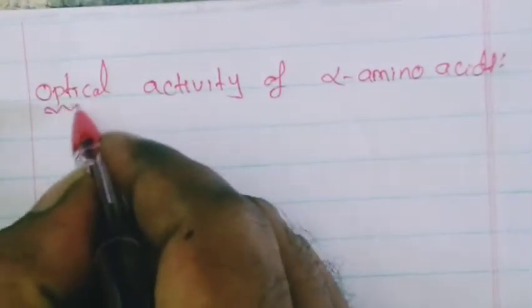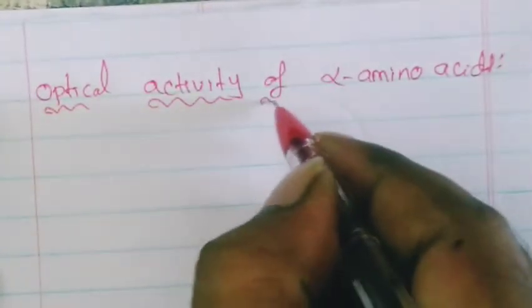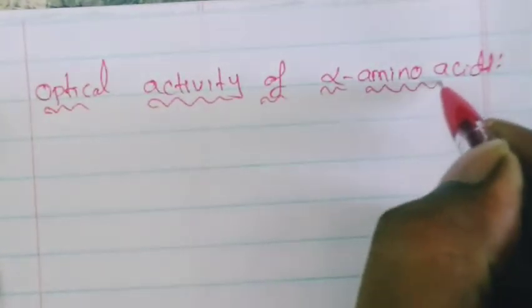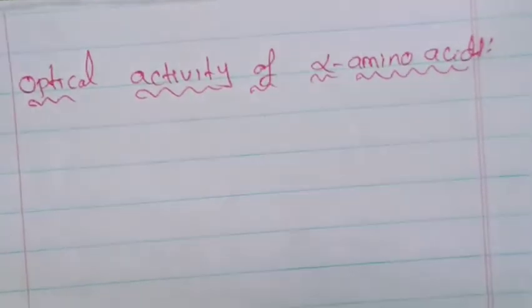Now we will discuss the optical activity of alpha amino acids. For optical activity, one condition is there. What is that condition?